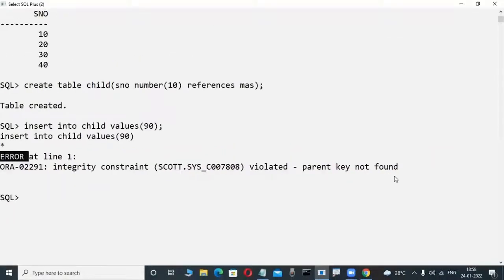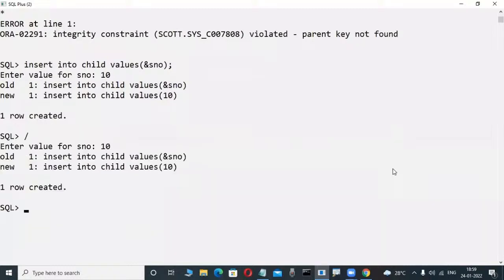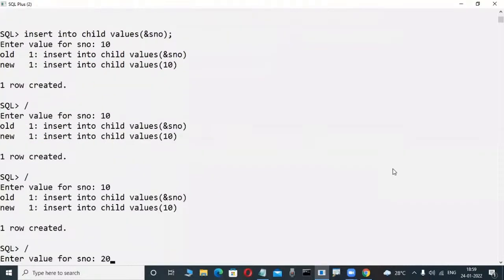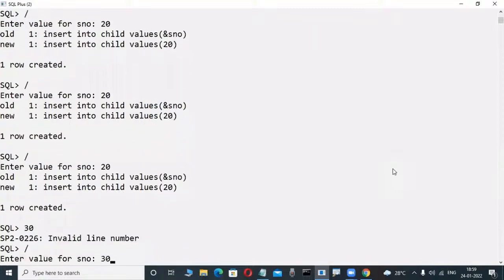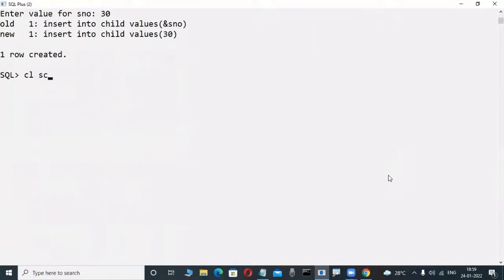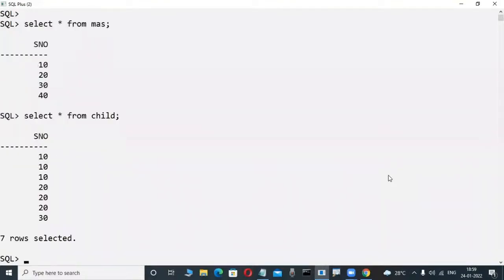Now suppose I try to insert some values. Again 10, duplicates are possible: I'm inserting 10, again 10 is possible, again 10, again 20 is possible, again 20, again 30, like this. Duplicate data is possible in the child table. This is a master table and this is a child table. Master and child are there, or not? You will become familiar with this in the course.